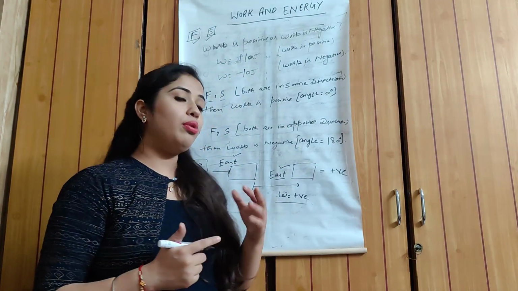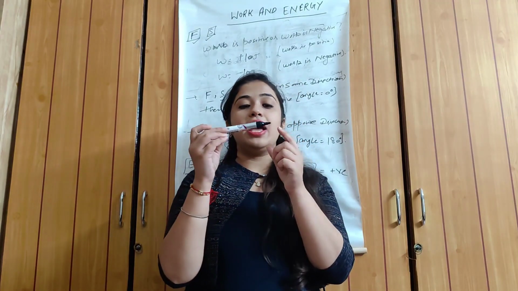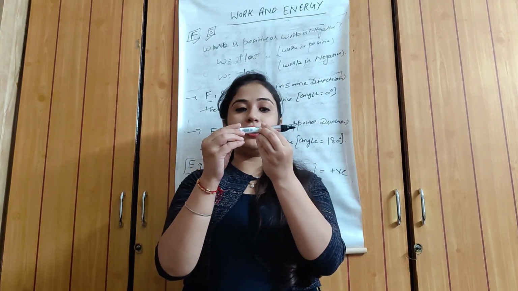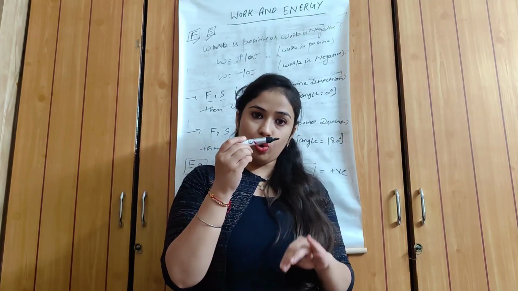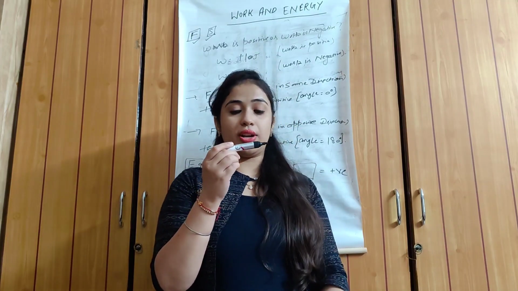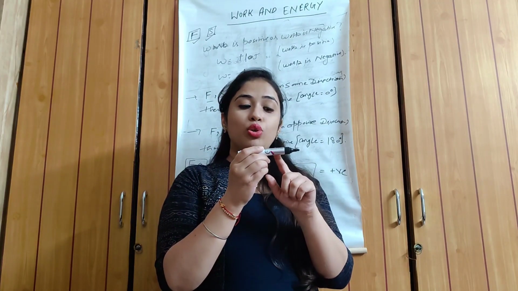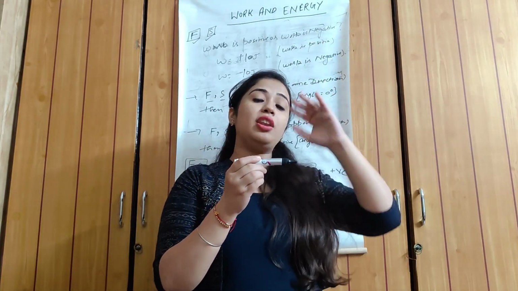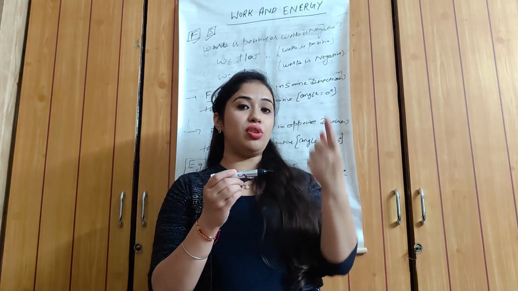I can explain some more examples. Suppose in my hand this is a marker. As we know, gravitational force always acts in the downward direction, but when we want to go in the upward direction, we always apply the force against the gravitational force.